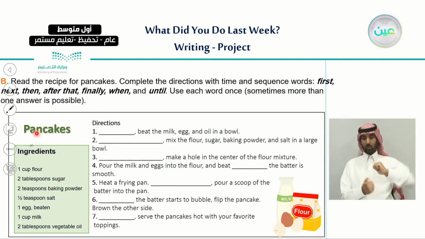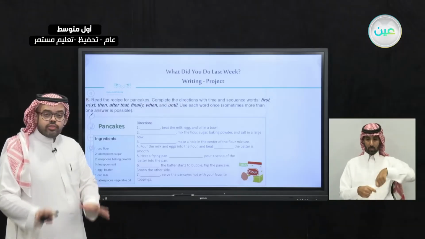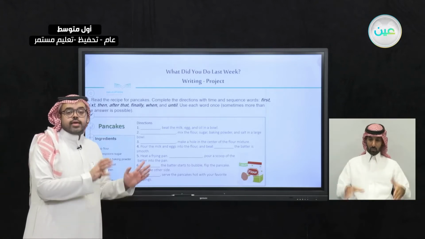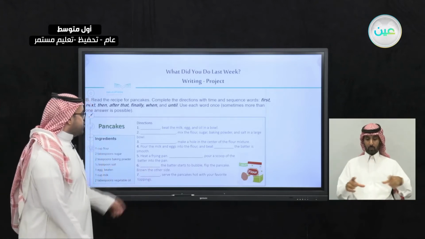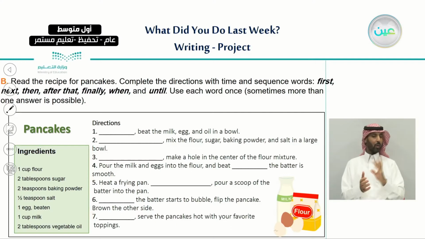These are the ingredients, the things we need to have on the table in order to make a pancake. And these are the directions. Here, as you can see, we have 7 directions, or 7 instructions, that we need to follow one after another.